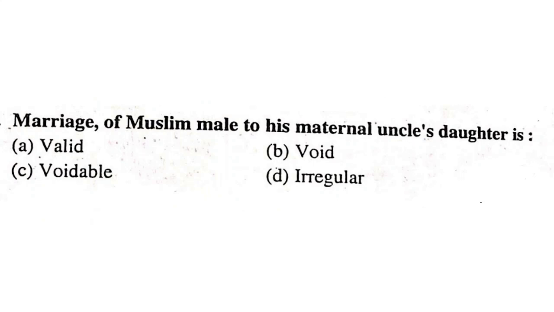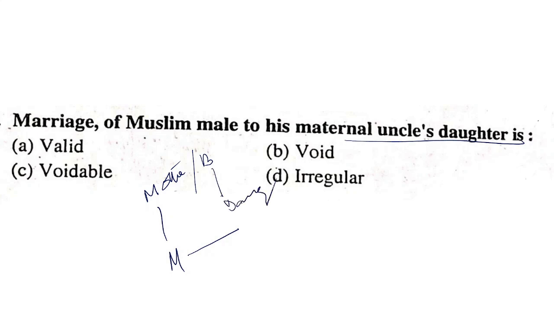Marriage of a Muslim man to his maternal uncle's daughter. That is, his mother's brother's daughter. Is it valid, voidable, void, or irregular? It is a valid marriage. That is, they are not connected by way of blood, nor affinity, nor fosterage. So it is a valid marriage.